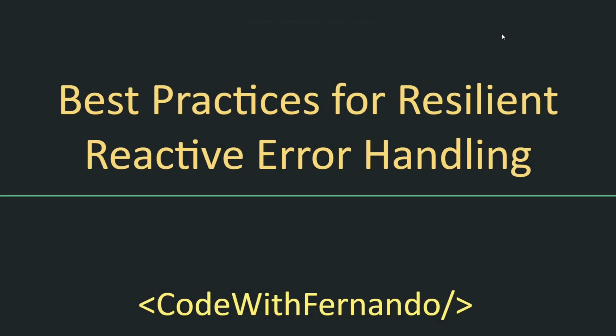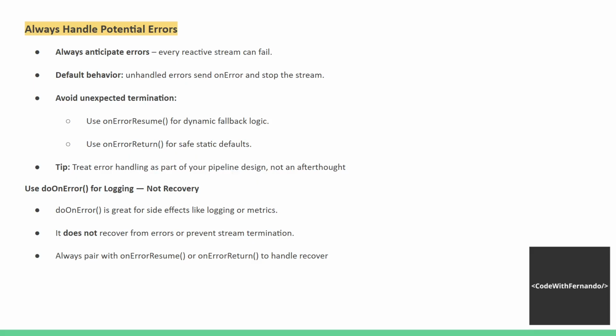Okay, let's continue with best practices for resilient reactive error handling. Always handle potential errors. Always anticipate errors. Every reactive stream can fail, and we need to know that in advance. Default behavior when you don't handle errors: it sends onError and stops the stream. Avoid unexpected termination. Use onErrorResume for dynamic fallback logic. Use onErrorReturn for safe static defaults. Tip: treat error handling as part of your pipeline design, not an afterthought.